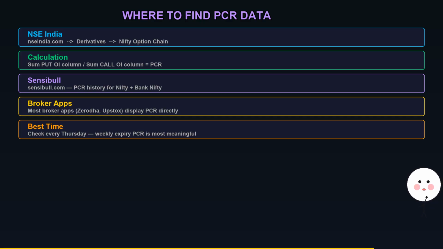Where to find PCR data for Nifty. NSE India publishes daily option chain data on their website. You can calculate PCR yourself by dividing total put OI by total call OI for Nifty. On NSEindia.com, go to derivatives, then Nifty option chain, and sum the put OI column and the call OI column. Many broker apps also display PCR directly. Sensible.com shows PCR history for Nifty and Bank Nifty going back months. Look at PCR every Thursday when weekly options expire. Thursday PCR data is the most meaningful because it captures positioning for the next expiry.